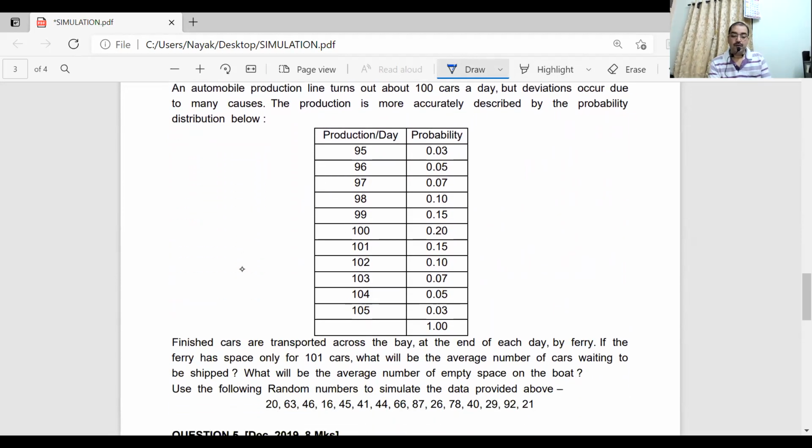So what do we do? We will have to take for all the numbers that they have given to us. So how many numbers are given? 15 numbers are given. That means I will have to calculate for 15 days. Let us prepare the table because they have not given us any data. So we make use of all the random numbers. 15 days we'll have to calculate.